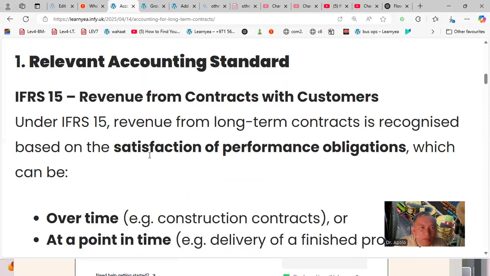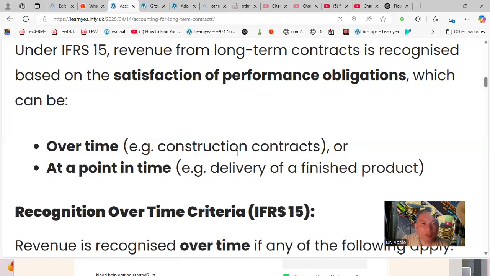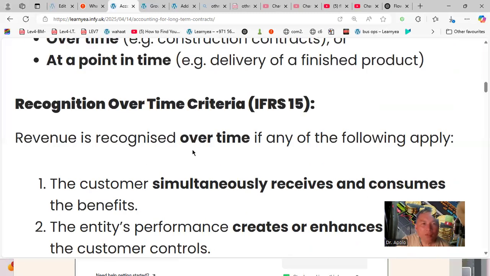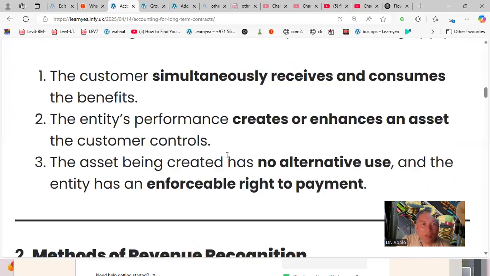Revenue from long-term contracts is recognized based on satisfaction of performance obligations, which can be over time or at a point in time. Recognition over time criteria: revenue is recognized over time if any of the following conditions apply. One, customers simultaneously receive and consume the benefits. Two, the entity's performance creates or enhances an asset the customer controls. Three, the asset being created has no alternative use and the entity has an enforceable right to payment.